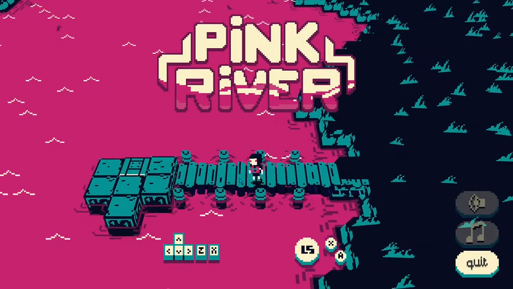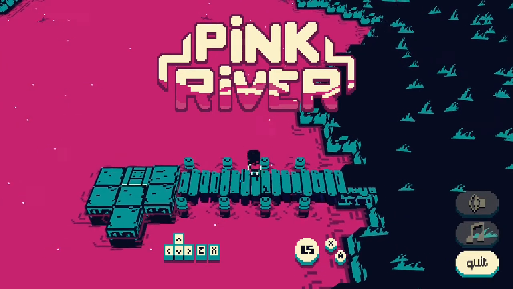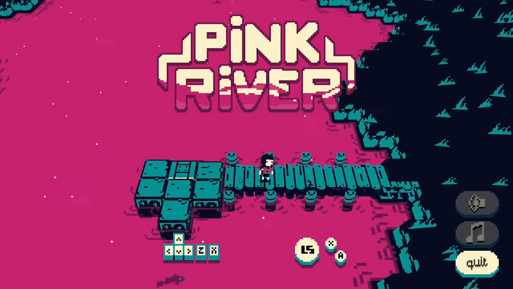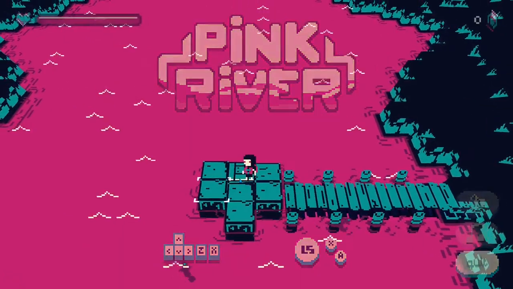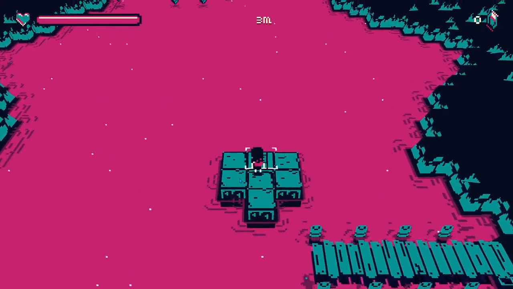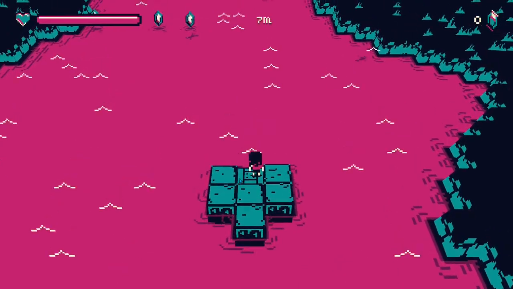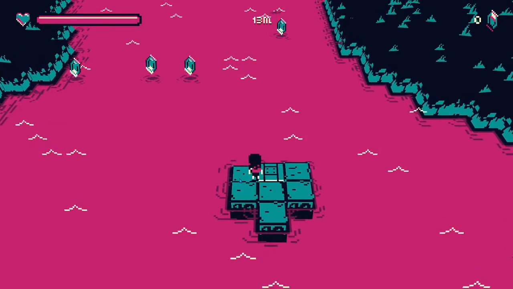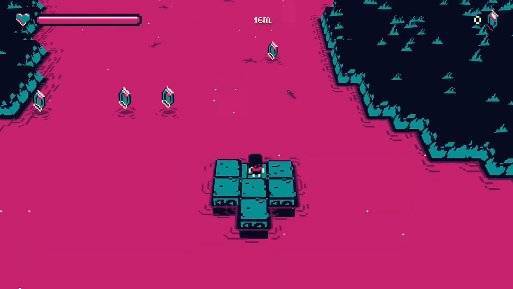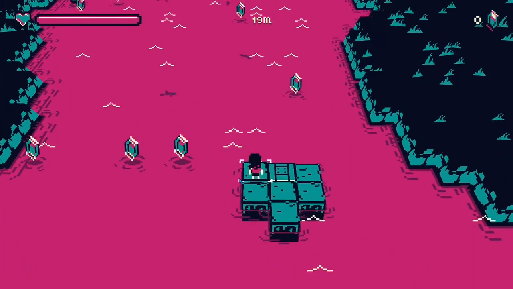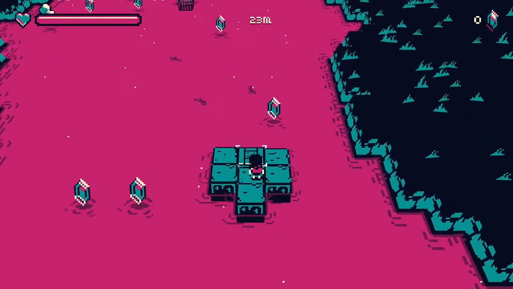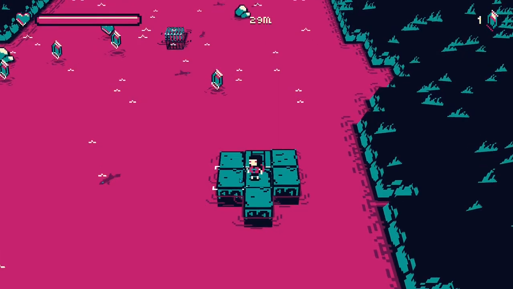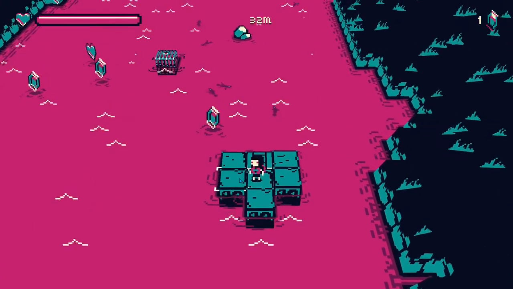Okay, so we have a player that can move around, then we can jump, and we have a wrap. So this is what the player can do. Now, the goal of this game is to use this raft and go the longest distance that you possibly can without getting your raft destroyed or without dying. Okay, so that's the goal.